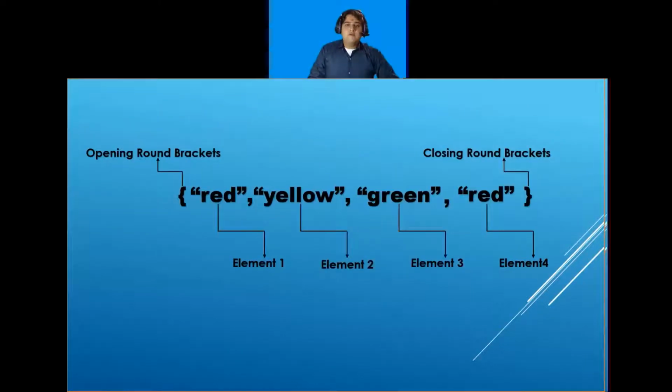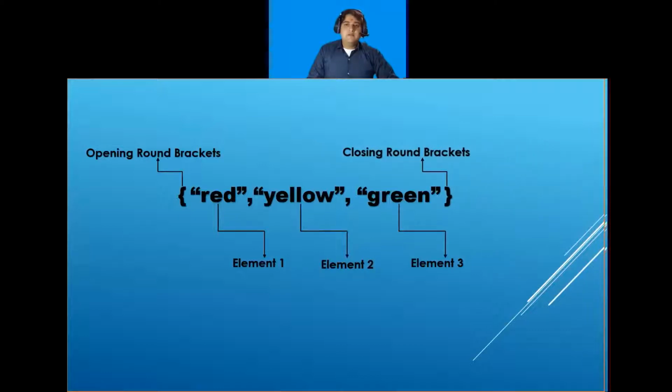The property of the set is that it does not allow any duplicate values. So for example, here is my set. In this set, red is repeated twice. So set will drop down any one of the red from here. So my original set will become like this.